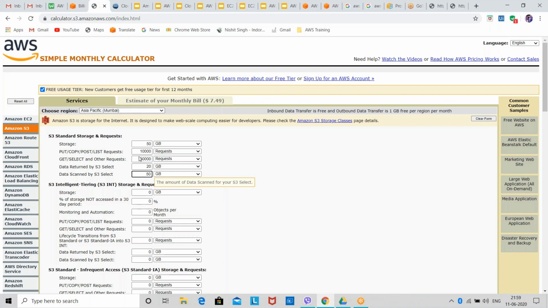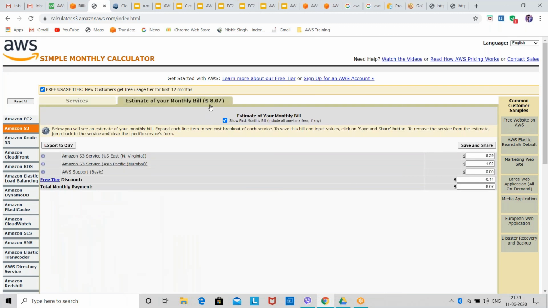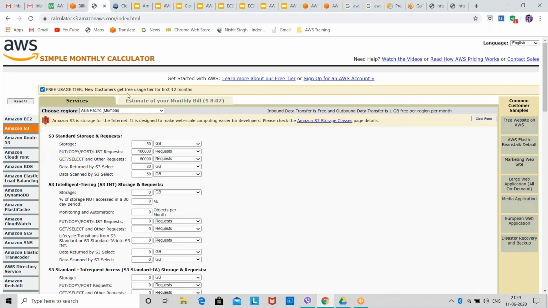Like you can see, I have put the same configuration as I did in North Virginia. Now I have done it in Mumbai. So the cost is slightly more, $8.07. In North Virginia it was around 6.02, and in Mumbai it was around 8.07, because hardware in India is much more expensive than hardware we get in America.